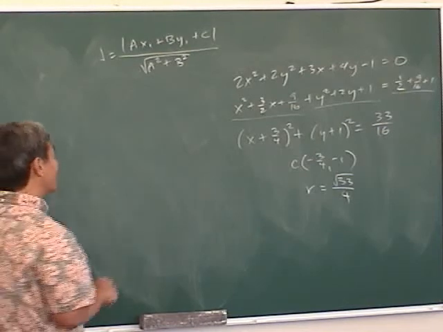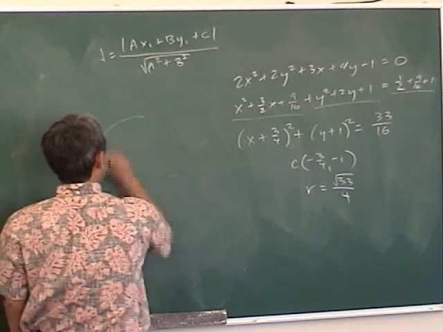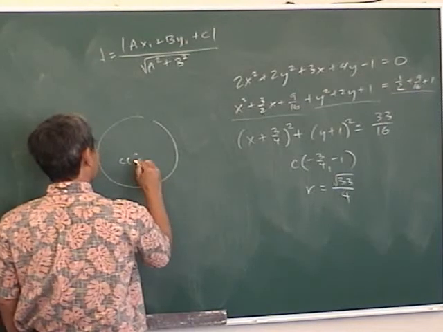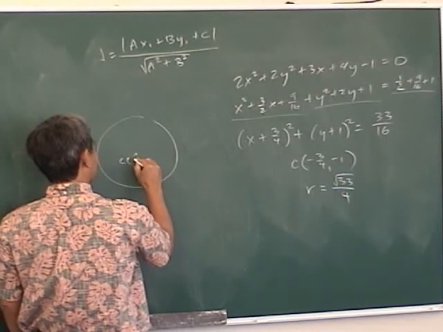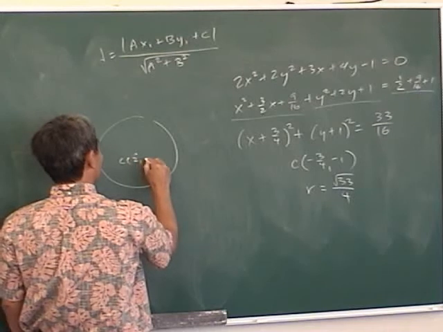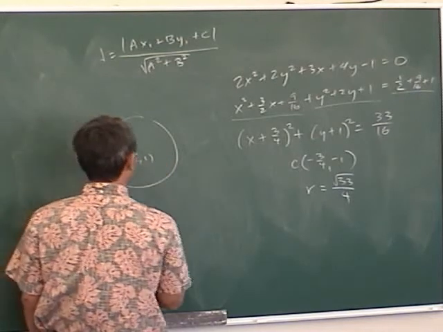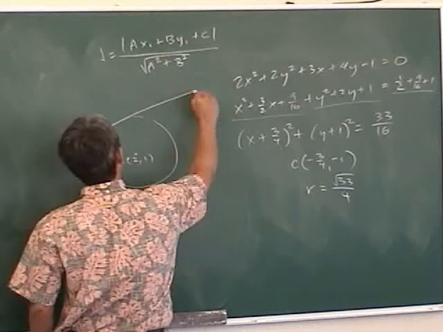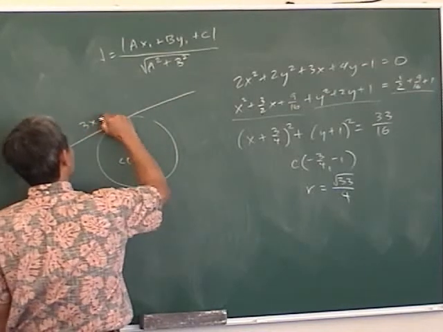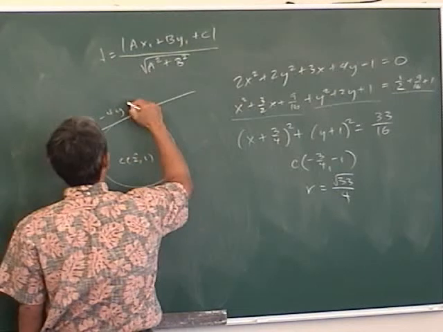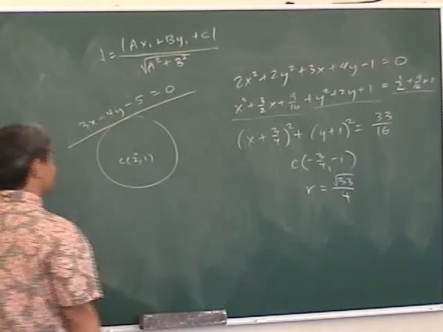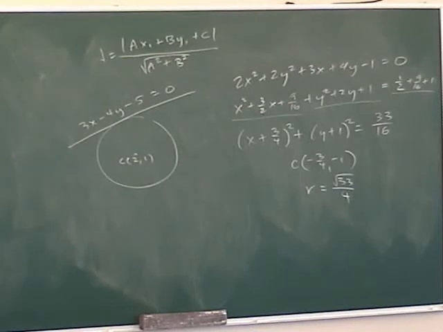Okay, write the equation of a circle that has center, give me some coordinates, (2, 1), and it is tangent to the line 3x minus 4y minus 5 equals 0. Let's make up something. Write the equation of the circle now.